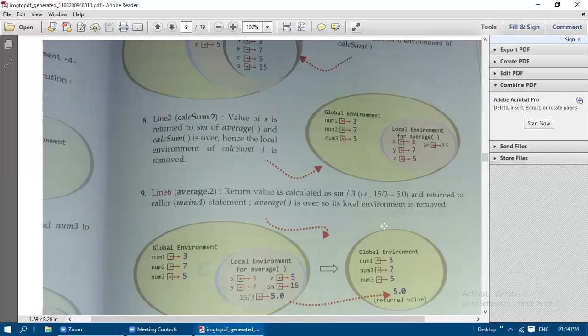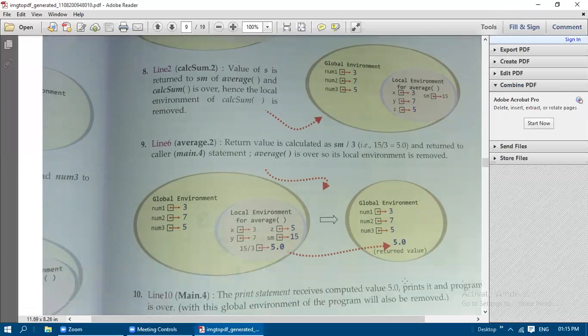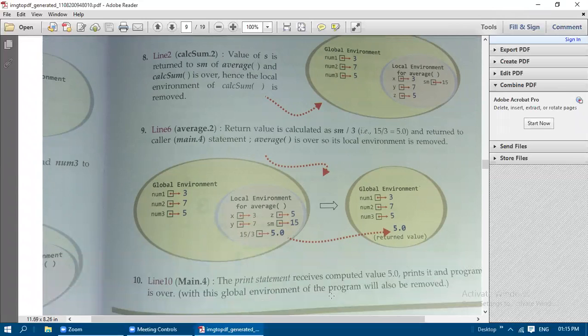Okay, so average is over. Its local environment is also going to be removed here at this place. Now this is going to be printed in the main program. So the print statement receives the computed value 5.0, prints it, and the program is over. So with this, the global environment of the program will also be removed. After we removed the local environments of calcium and average, finally when the program is getting over, the global environment is also going to be removed.